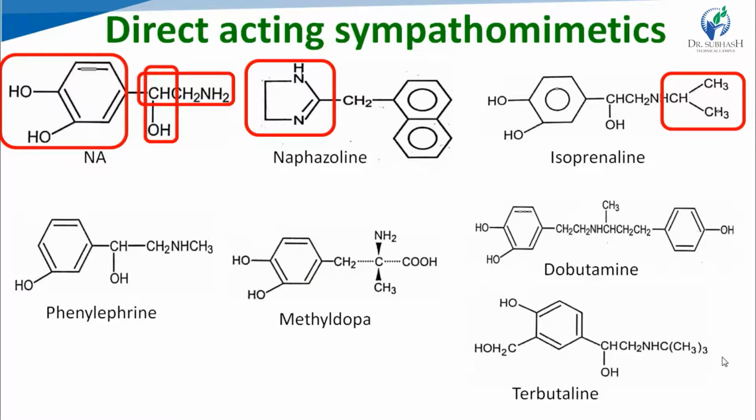Then phenylephrine. Here very little difference is there in the structure of phenylephrine and noradrenaline. The main first difference is methyl substitution is present with the amine group, and one hydroxyl group is removed from the structure of noradrenaline, which gives phenylephrine, right? Here, in noradrenaline, at the position 3 and 4, 2 hydroxyl groups are there. In phenylephrine, the hydroxyl group from the carbon number 4 is removed, and there is methyl substitution on the amine, so there will be phenylephrine.